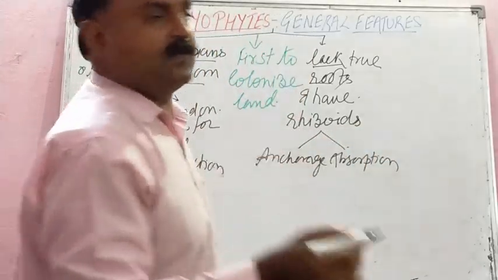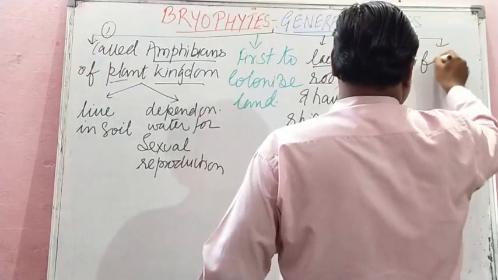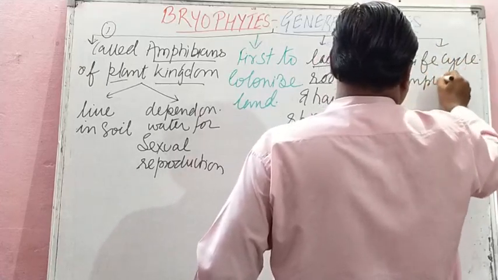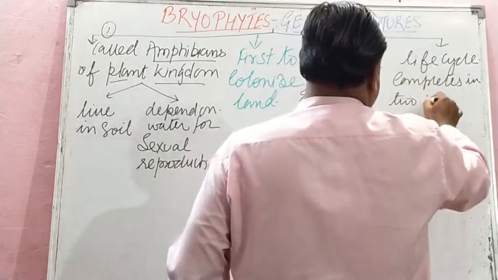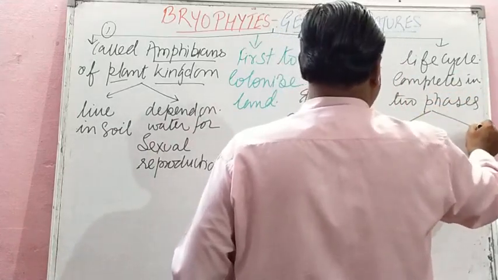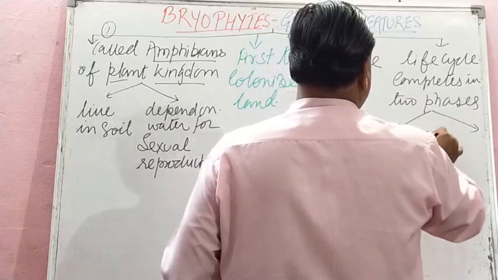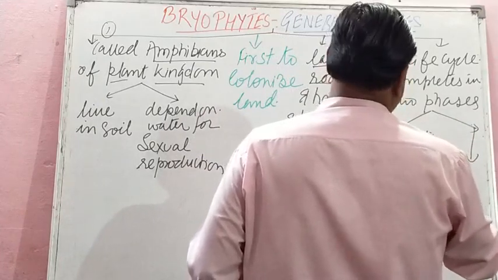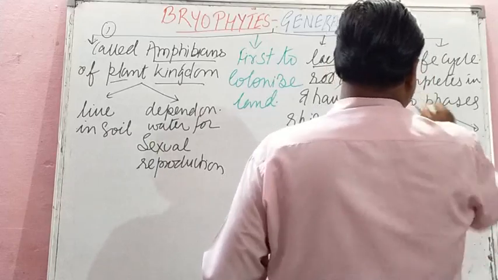Fourth feature we can write: their life cycle completes in two phases, that is, the sporophytic diploid phase and the gametophytic phase.